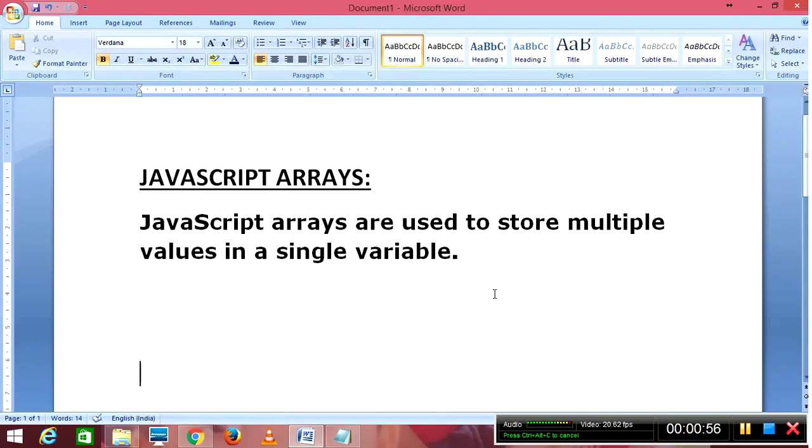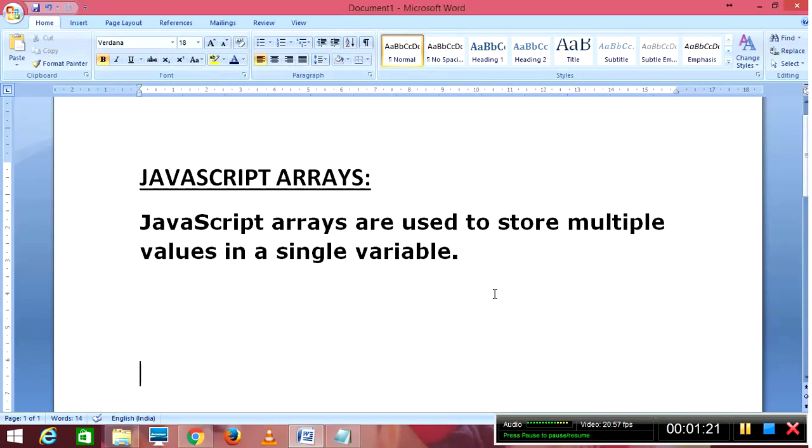You can't store mixed types of data like strings, integers, and booleans in arrays in those other languages. But in JavaScript it is entirely different.